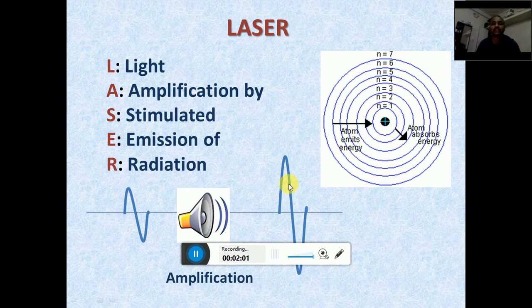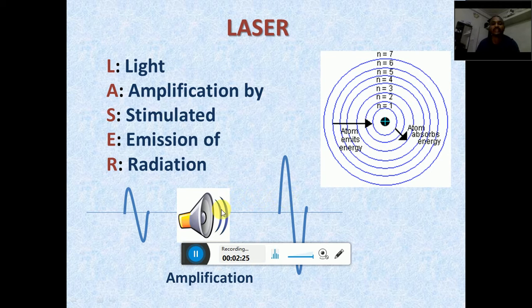When the sound comes out of the speaker, all the parameters are the same, but only a single parameter, called amplitude, or we can say the strength of the signal, is increased. Before this amplifier the signal was weak, but after this amplifier the signal was strong. This process is called amplification.